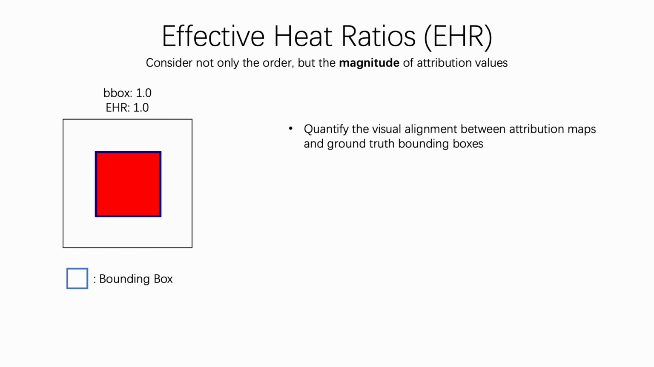Previously in the pointing game bounding box evaluation, the proportion of top-scored pixels located within the bounding box is computed. The pointing game method only considers the ranks of the pixels, but ignores the distribution of attribution values outside the bounding box. An example of the limitation of the pointing game is visualized here. We propose the effective heat ratios metric, or EHR, to alleviate this problem.